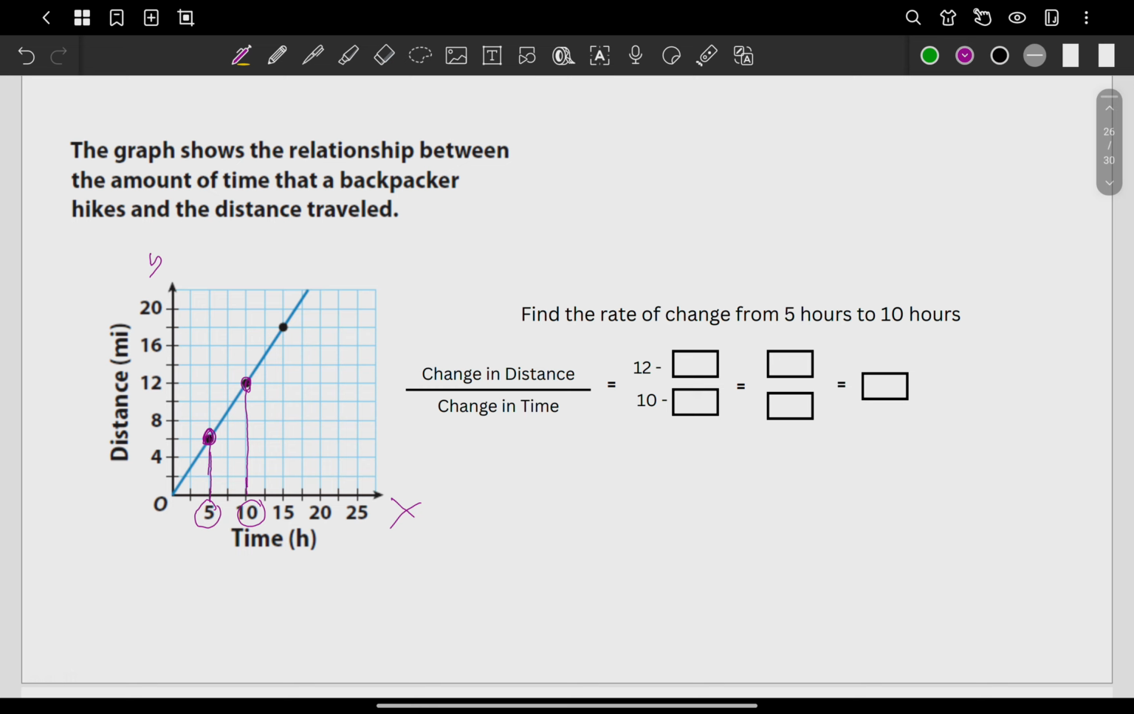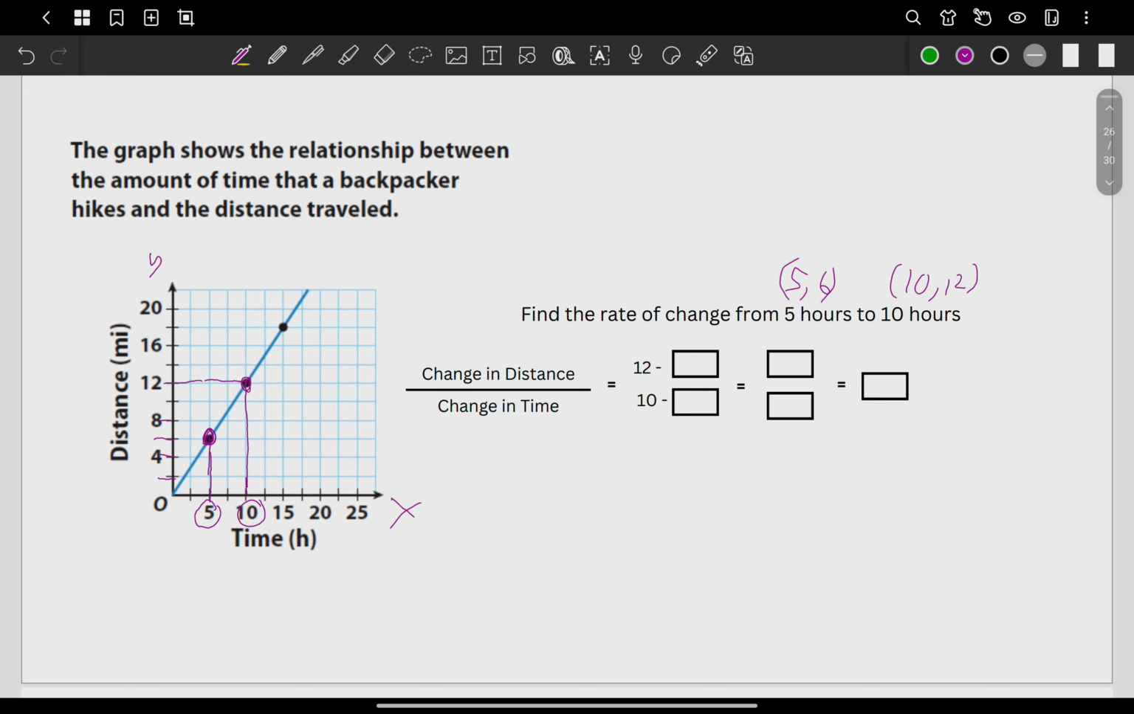So the first point, the 5 hours, is 5, 6, because this one here is 2, 4, 6, 8, like that. It's even numbers. Next, what about 10 hours? It's 10, 12. Now, let's just do the pairing.